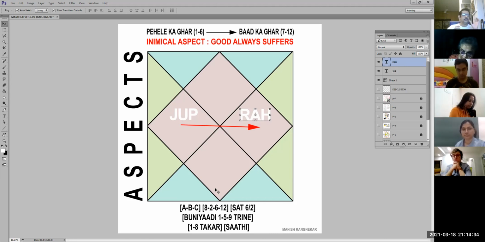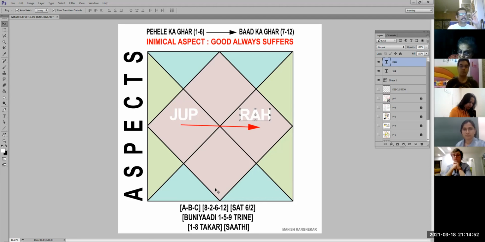So it is the same thing. Jupiter is Hawa, Rahu is Dhua. Whether the Hawa goes and hits the Dhua or the Dhua goes and hits the Hawa, who's going to get hit? Who's going to get damaged? The Hawa. So that is how you can remember this.